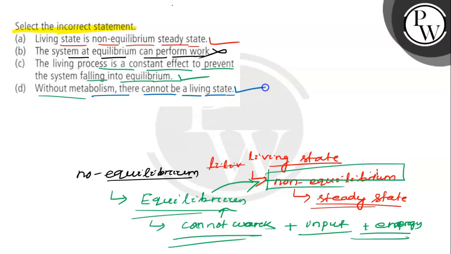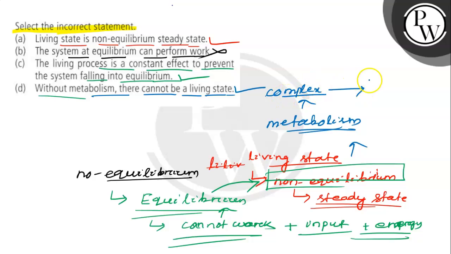So this statement is correct, because the non-equilibrium state is always seen in metabolism. Metabolism involves construction processes and destruction processes. When the breakdown of complex molecules occurs, we get simpler molecules.